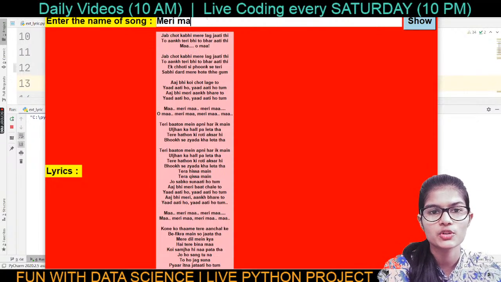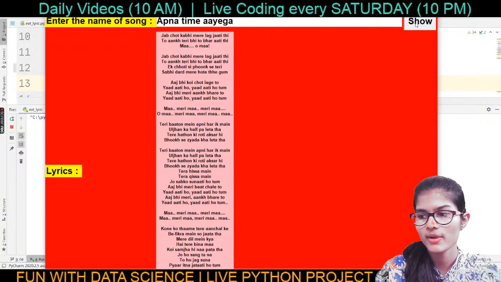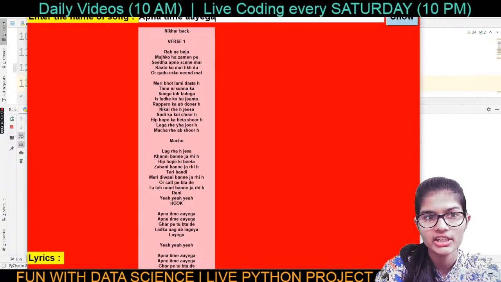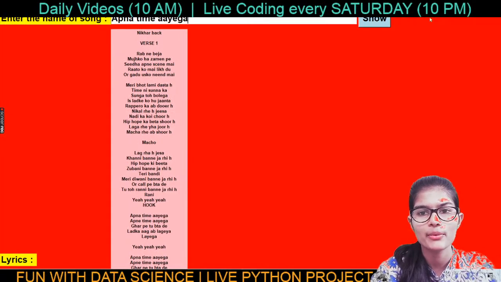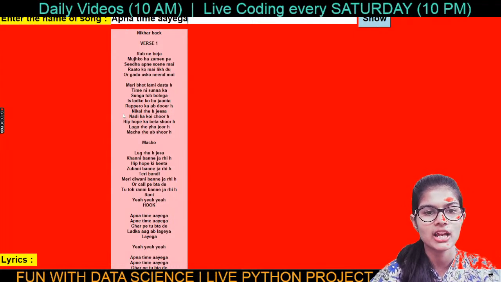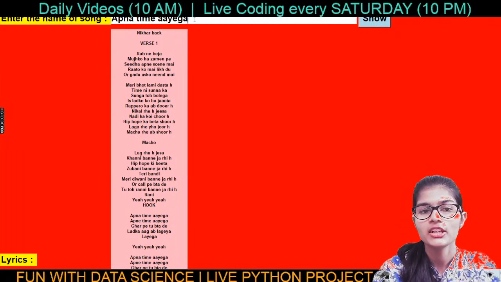Now let's say I just want to add another song. Let's say it's this one. Okay, right, and I'm going to click the show button once again. So see, it simply changed the song for me right away, so I do not have to close my program and then rerun it or things like that. It simply demonstrated the program right away like this.